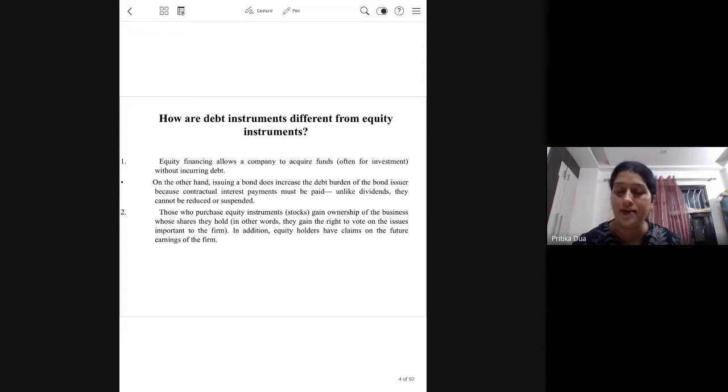So, in that sense, at the time of distribution of the income and at the time of winding up of the company, that is, settling the claims of the company, the debt instrument holders are given a priority over the equity holders.